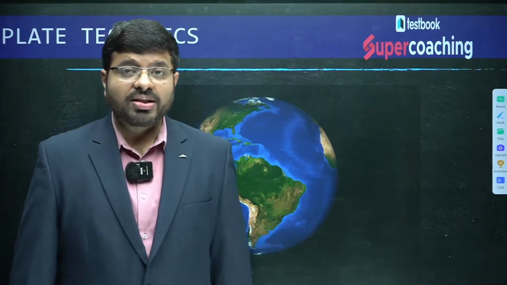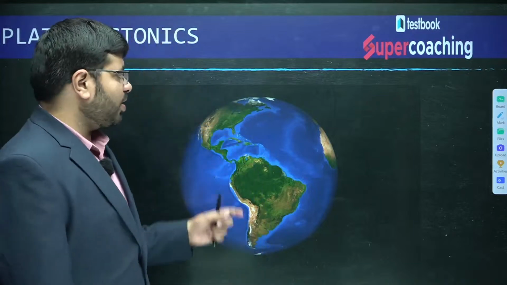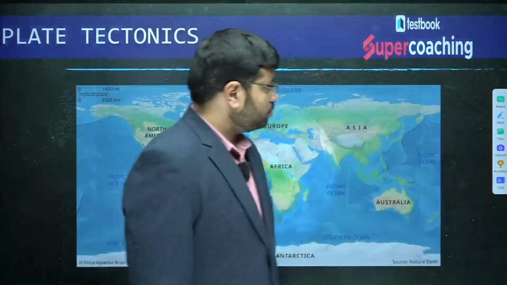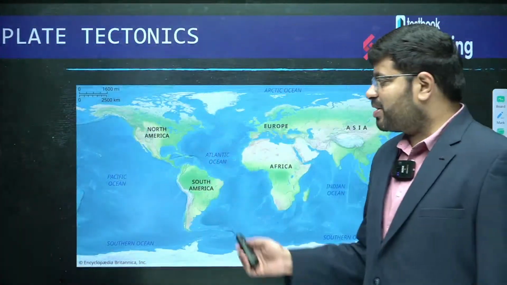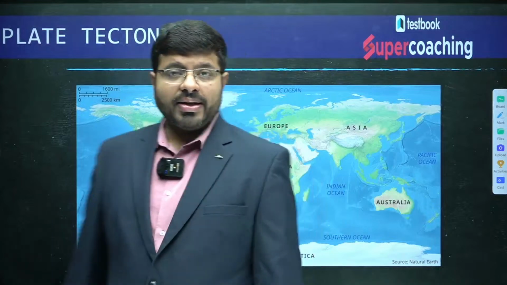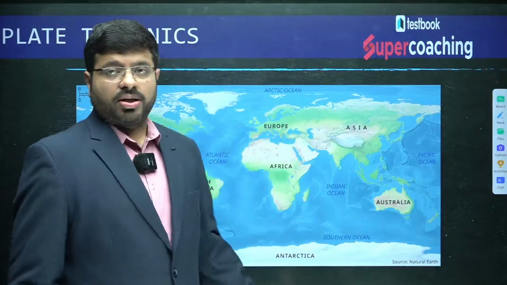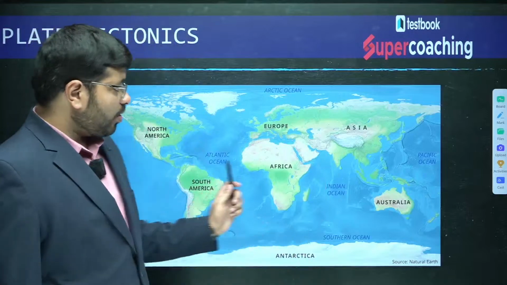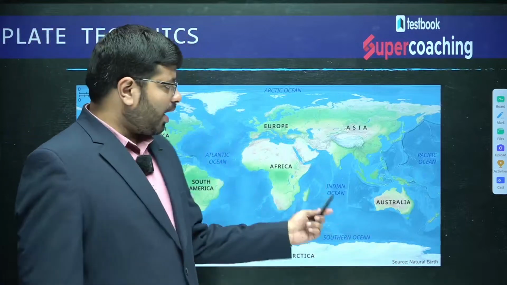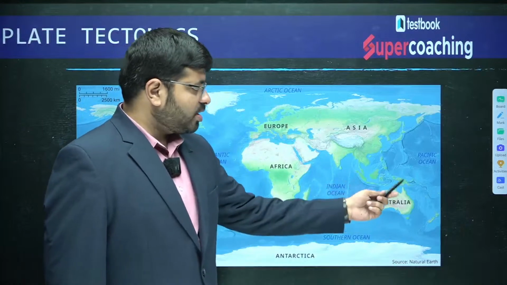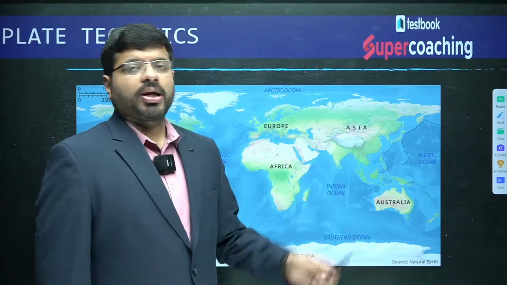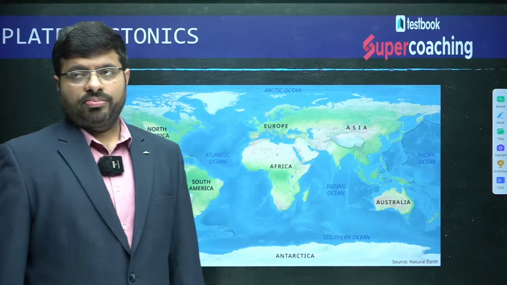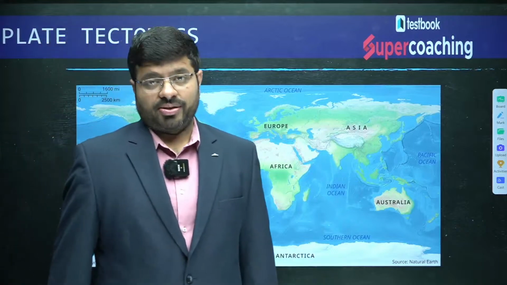As I was saying, the first thing you observe about planet Earth is the continents and the oceans. Why do you think the continents and oceans are placed in this way? Why do you think the present world map which you see has this structure? Why is India here? Why is North America far away? Why is Australia far away? Why are there island arcs like the Indonesian archipelago, the Japanese archipelago, the Philippines archipelago? What is the reason for their location? How do you try to understand it?